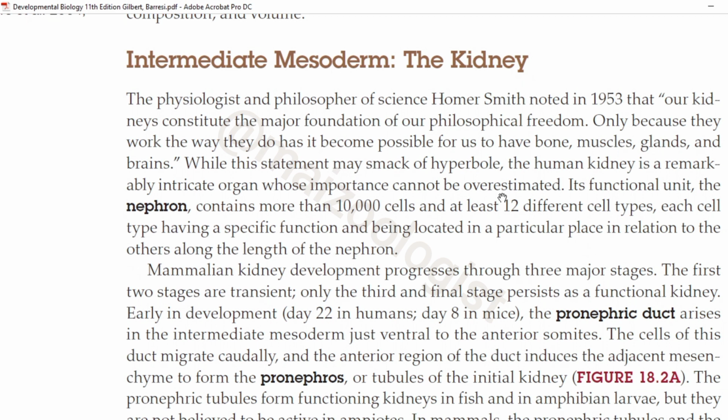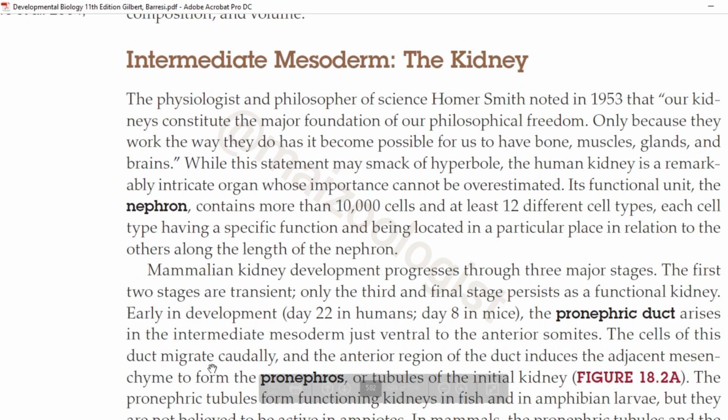We're going to discuss the development of mammalian kidney, or what you can say the embryology of mammalian kidney. The very first thing that you need to keep in your minds is that kidney, mammalian kidney, was made by intermediate mesoderm. What is intermediate mesoderm? Intermediate mesoderm is one of the major lineages of amniotic mesoderm.